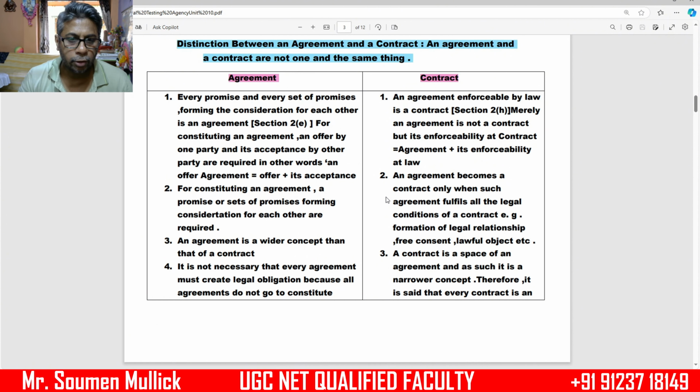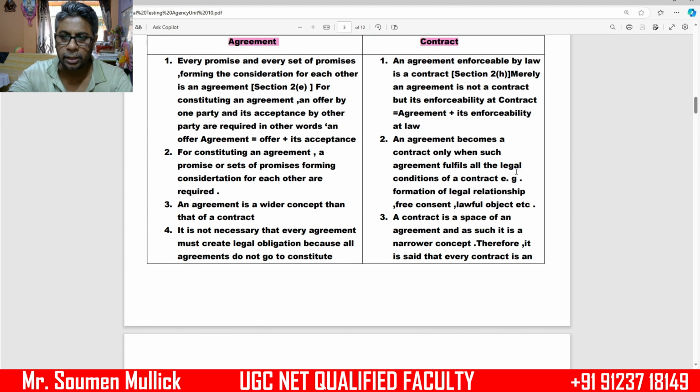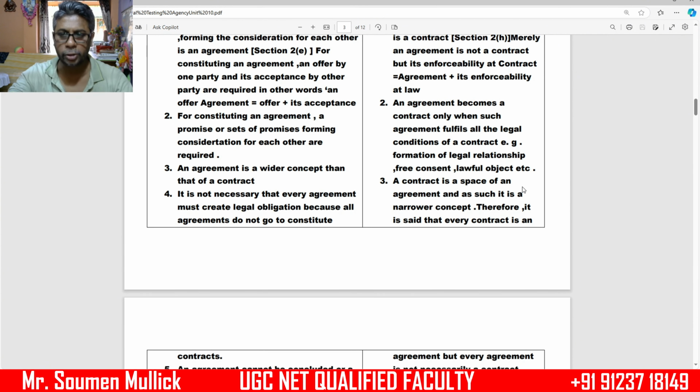Second point, for constituting an agreement, a promise or set of promises forming consideration for each other is required. In the case of a contract, an agreement becomes a contract only when such agreement fulfills all the legal conditions of a contract: formation of legal relationship, free consent and lawful object.